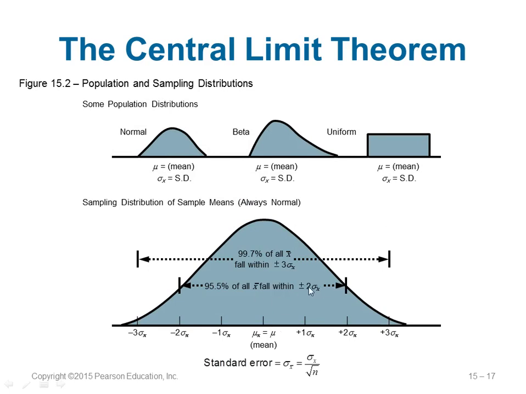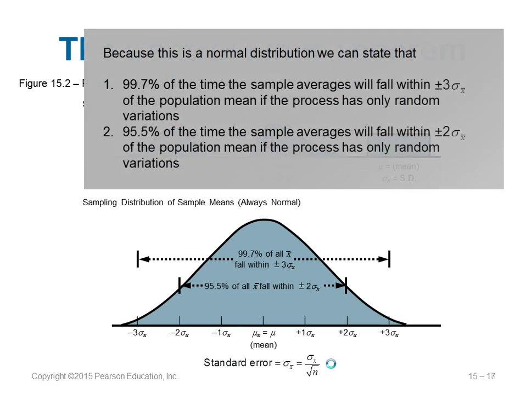And if you take plus or minus 2 sigma x dash, about 95.5% of the distribution is inside, and 99.7% is covered by plus or minus 3 sigma x dash. So sigma x dash is equal to sigma x divided by square root of n. So it's clear here, 99.7% of the time the sample falls within a range of plus or minus 3 sigma, which is the standard deviation, if the process has only random variations.